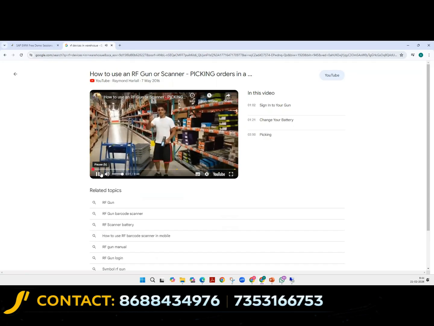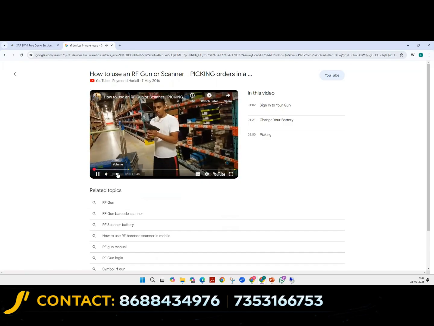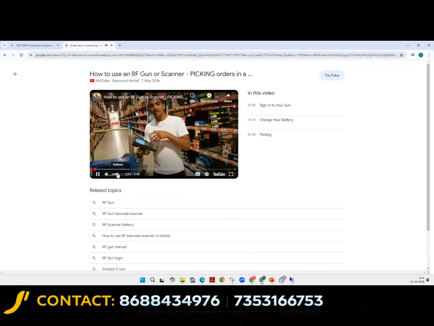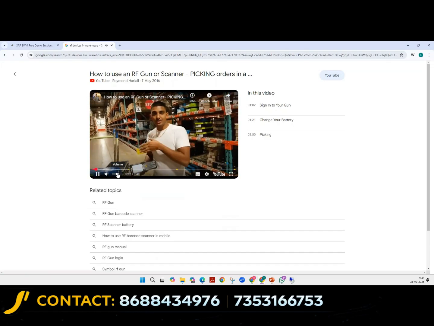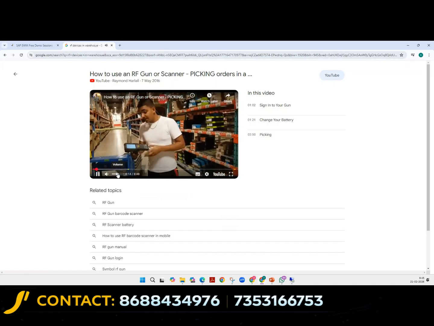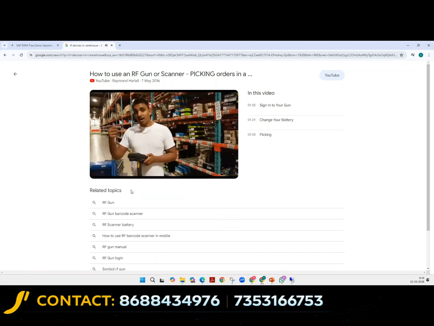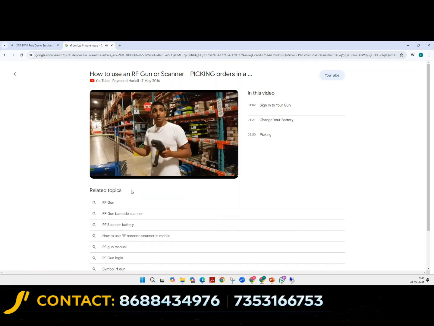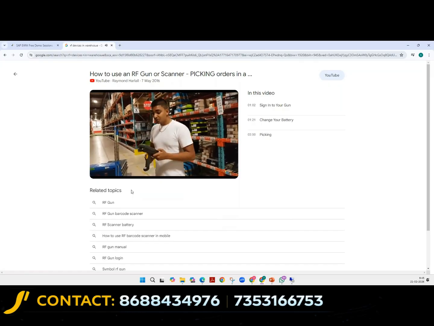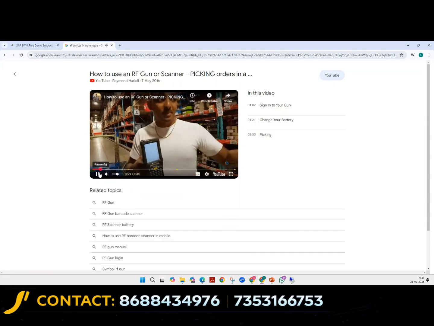Today I'm going to show you how to use an RF gun. RF represents radio frequency. It's part of the warehouse management system, which is WMS. Most warehouses use that. So I'm going to show you today how to do some picking.